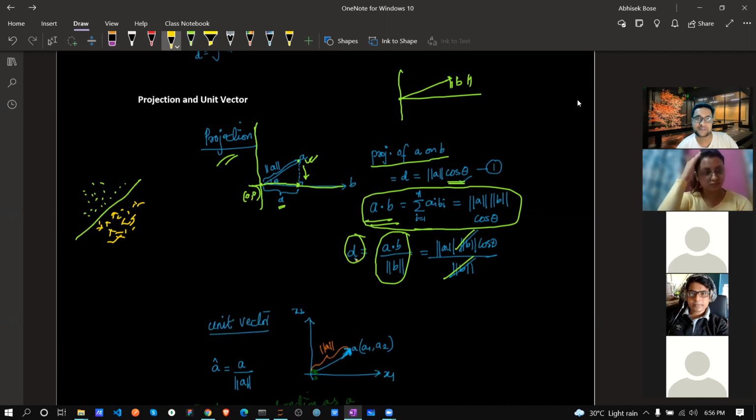If I need to see where these points are projecting on this plane or line, we need to know the distance between them. That's why we are learning to calculate those distances.